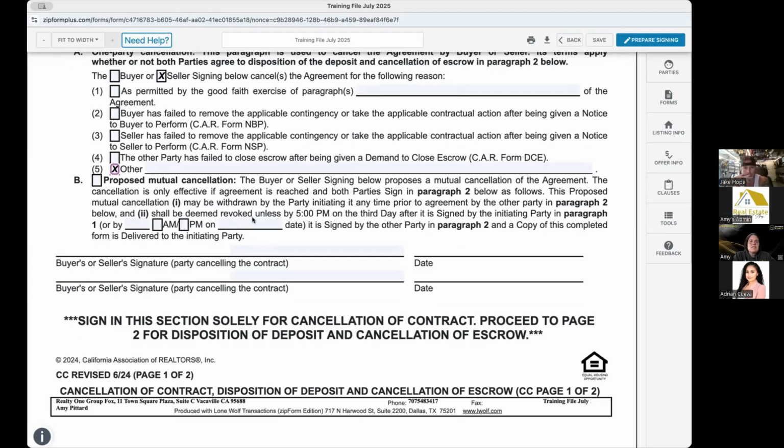Whoever's going to cancel the contract signs this top line here. Okay, so let's say that we say, hey, buyer failed to remove the contingencies or take the action, then seller's going to sign here. This is going to be seller.